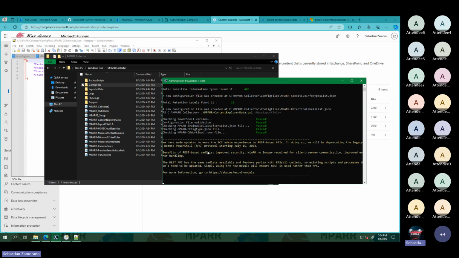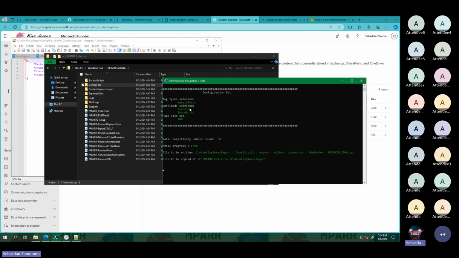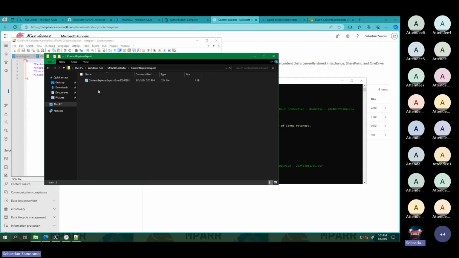We will see that it is reading the files. And we will see the definitions, sensitivity, OneDrive, SharePoint. We have the page size set. We can change that value as well. But here you can see that I will start having, if there are no results returned, this error CSV file.